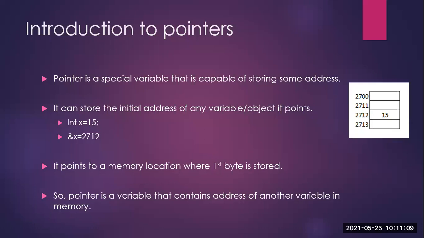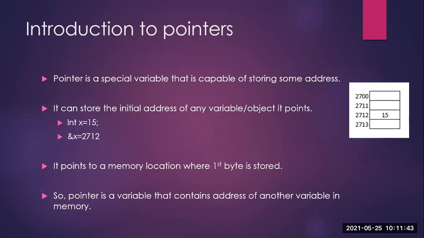We are saying that a pointer is a special variable, so it is a variable only. And as we know, variables in C are going to store certain values. Like if I say int a is equal to 2 or int x is equal to 15, it means that x is a variable that is initialized with some value. Similarly, a pointer is also a variable.